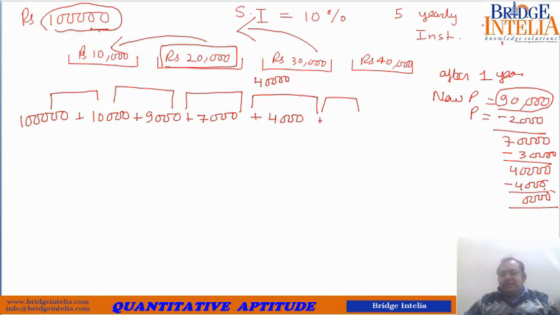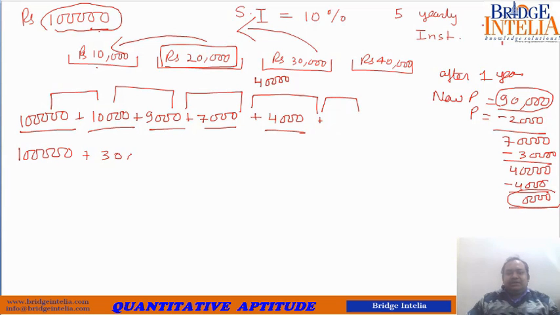So this is the total amount he wants back from you. The total money that he will take back: 1 lakh, 10,000, 9,000, 7,000, 4,000. That means 1 lakh, the original, plus 19 plus 7 plus 4, so 30,000 additional. So 1 lakh plus 30,000.